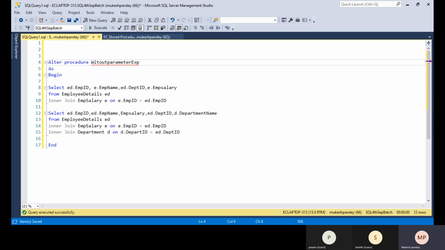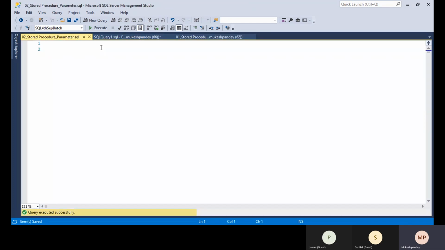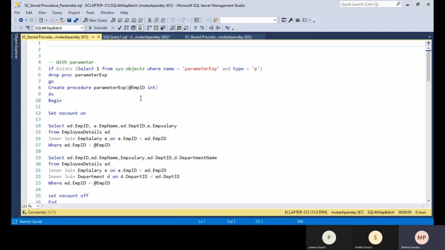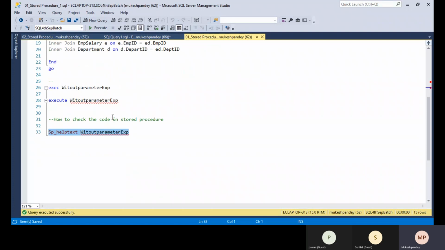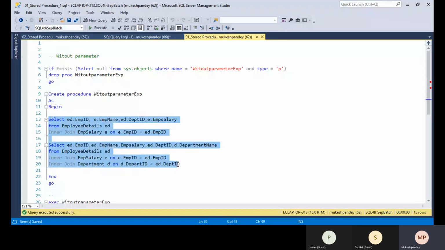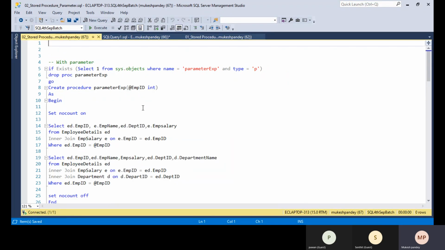The next one is the with-parameter stored procedure. Without parameter is very simple. Whatever requirement you have, whatever code you have, we simply put the code into the body, and all this code is saved into the stored procedure. But the with-parameter stored procedure is a little bit more useful in real time.